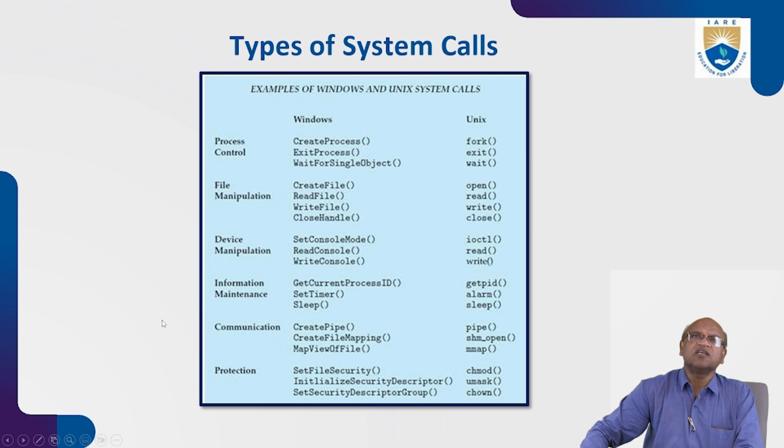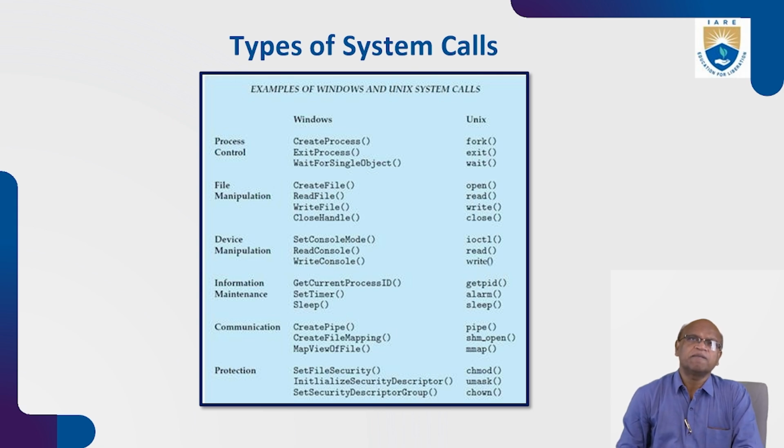Types of system calls. You can see what system calls are available in the different operating systems. Regarding process control, in Windows we have create process, exit process, wait for single object. These are the system calls concerned with process control. Whereas in Linux or Unix, you have fork, exit, wait. These are the system calls for creating a process: we use fork, for exiting a process, exit, and for waiting for signals, wait. These are the system calls concerned with process control in Unix. Linux is a flavor of Unix, so these are Unix system calls.